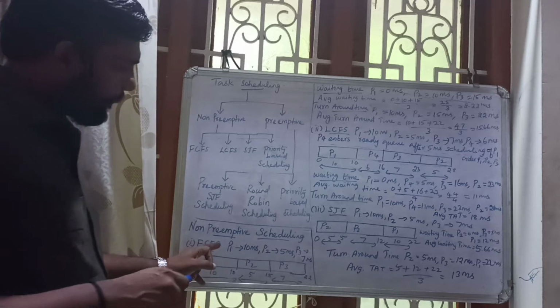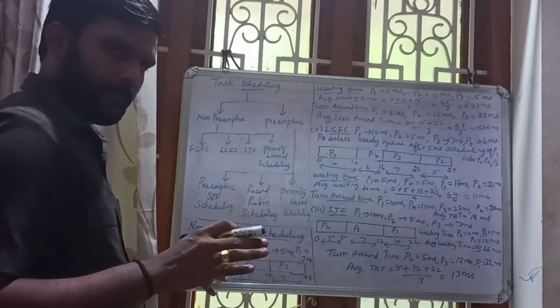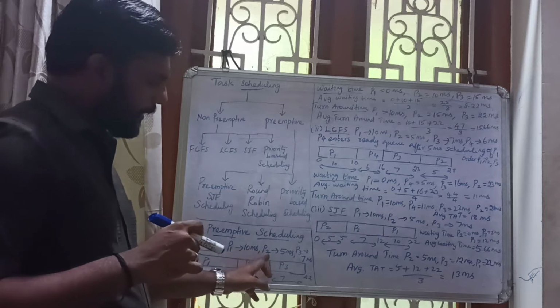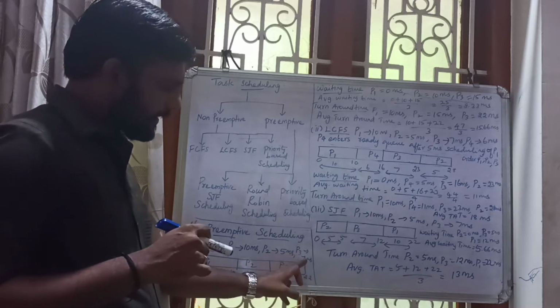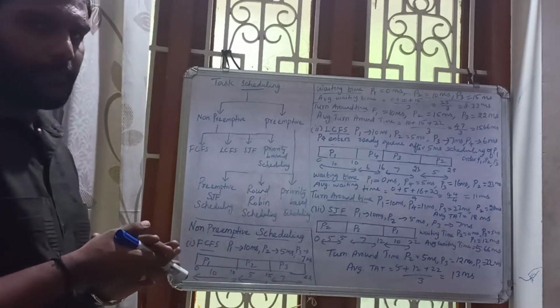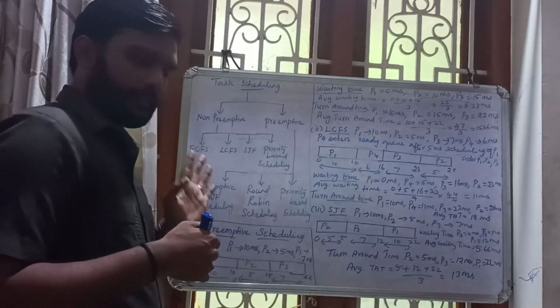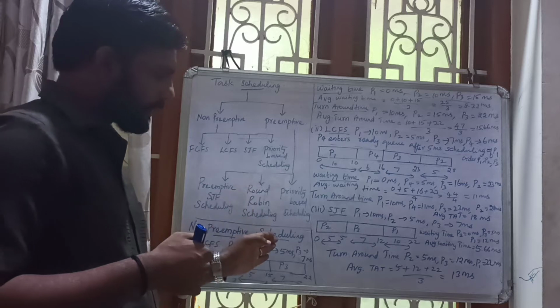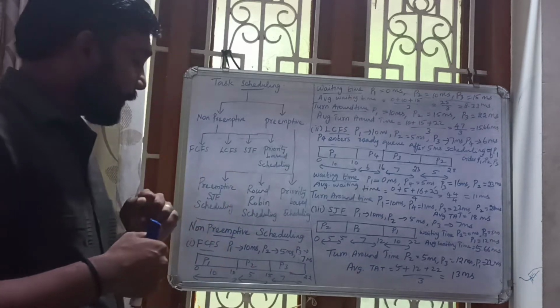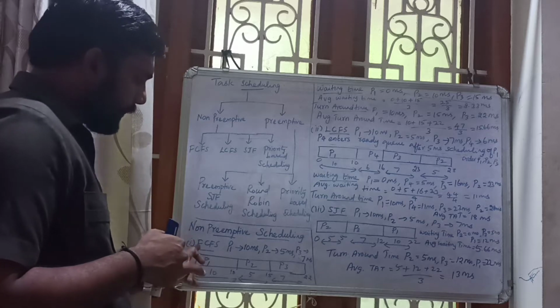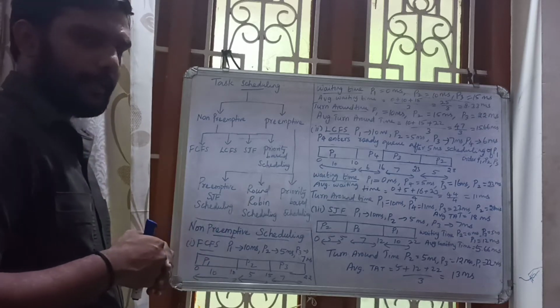Here just consider three processes: P1, P2 and P3. P1 completion time is 10 millisecond, P2 completion time is 5 millisecond, P3 completion time is 7 millisecond. They are coming in the order of P1, P2 and P3. P1 is coming first, P2 second, P3 third. So let us draw the Gantt chart for first come first service scheduling.